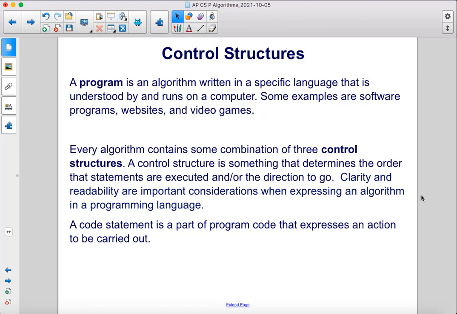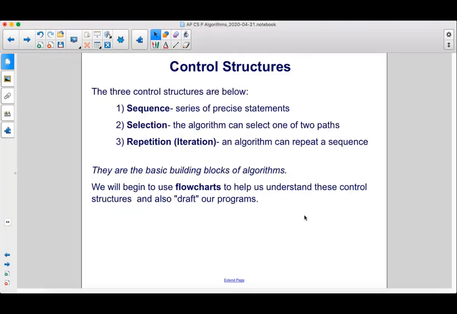Clarity and readability are important considerations when expressing an algorithm in a programming language. A code statement is a part of program code that expresses an action to be carried out. The three control structures are below.